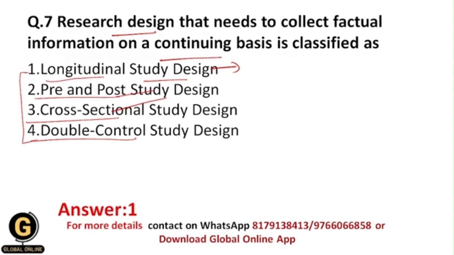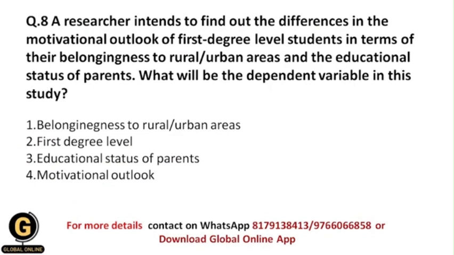Okay, and that's why it is called the pre and post study design. Cross sectional study design is the study design in which a researcher takes information from lots of participants at one period of time. And in the double control study design, there are two control groups and one experimental group. That's why it is called the double control study design, and the correct answer is 1, that is longitudinal study design.